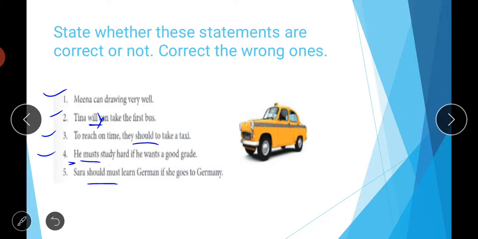It means if she wants to go to Germany, then she should know that language. Which language? German. So must is the correct form of modal here. So you will cross this word should and you can write the correct form: Sarah must learn German if she goes to Germany. So like this you can correct the fifth one. I hope all the five sentences are clear to all of you.